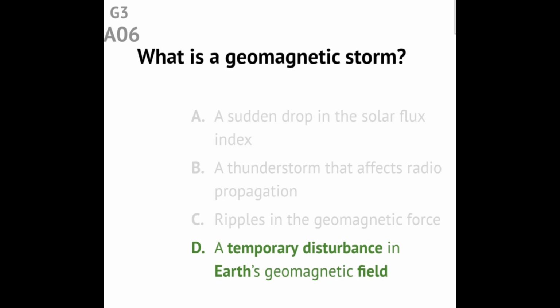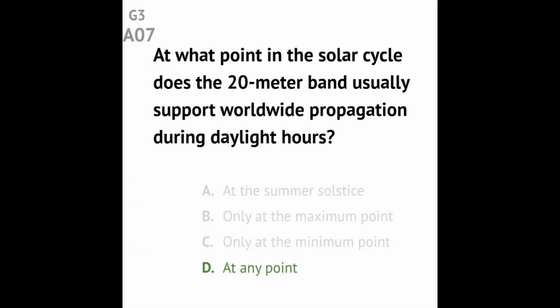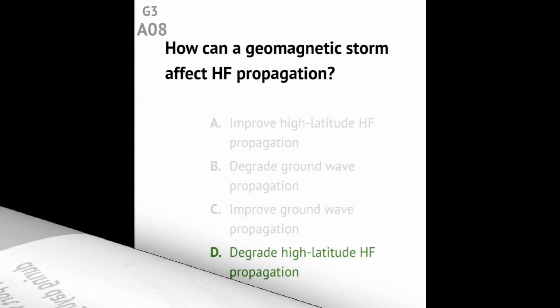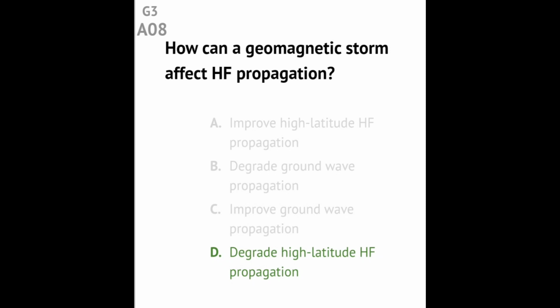Question G3A06. What is a geomagnetic storm? Answer. A temporary disturbance in Earth's geomagnetic field. Question G3A07. At what point in the solar cycle does the 20-meter band usually support worldwide propagation during daylight hours? Answer. At any point.